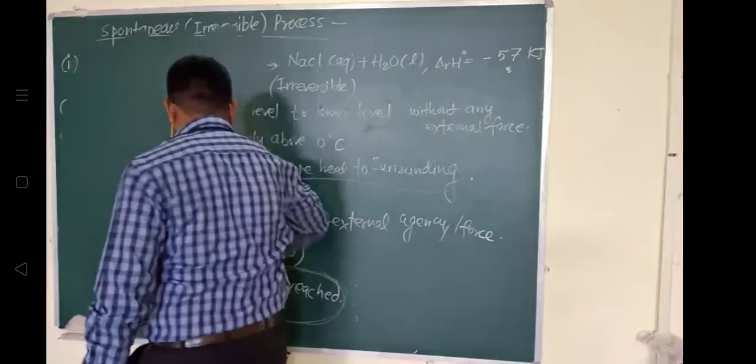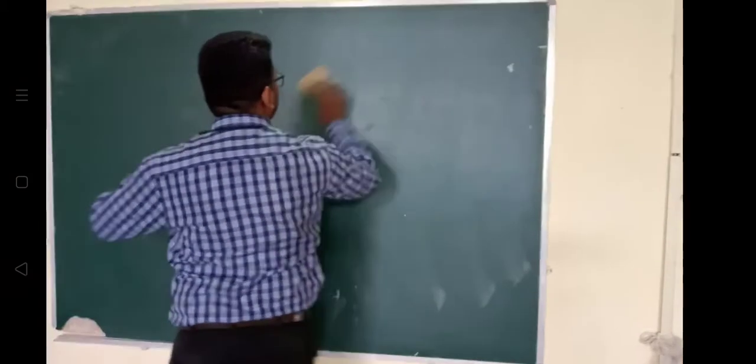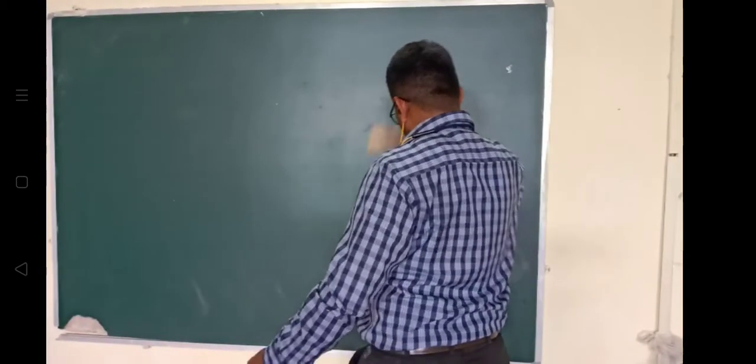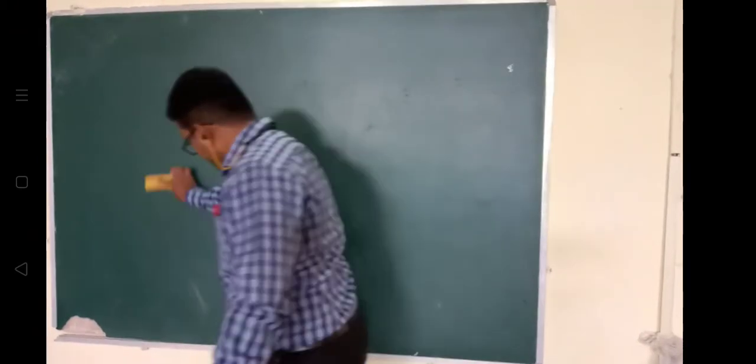So spontaneous process, you will have to remember what spontaneous process means, what the irreversible process is. That word is very important, so by that single word one can easily understand what the process is completely. Irreversible process is one that cannot go in the reverse direction. Now we'll write about energy and spontaneity.